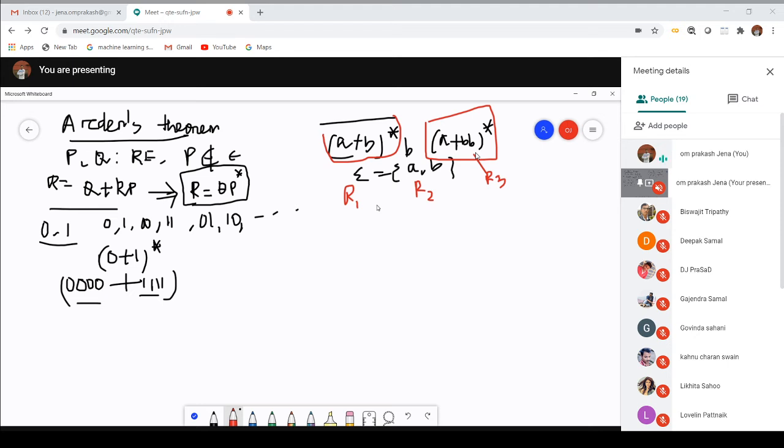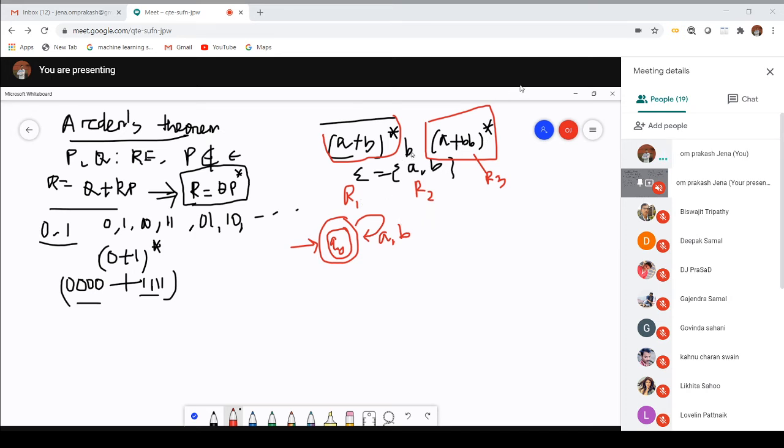So if I represent only A plus B, it may be possible that there should not be any state over here. So let me construct a machine. Let Q0 be my initial state and Q0 is also my final state. Why? Since there is a star, you cannot guarantee that there will be an occurrence of A or B. So it will be either A or B. This one is for R1.